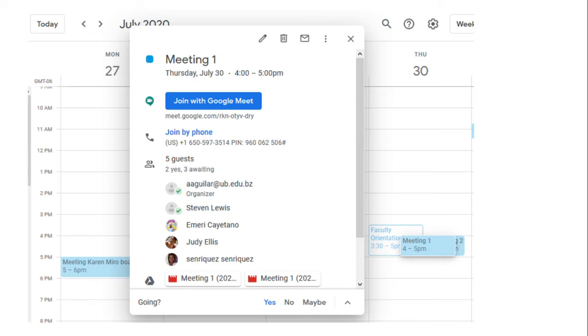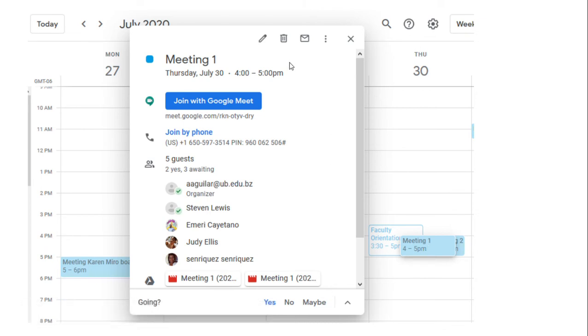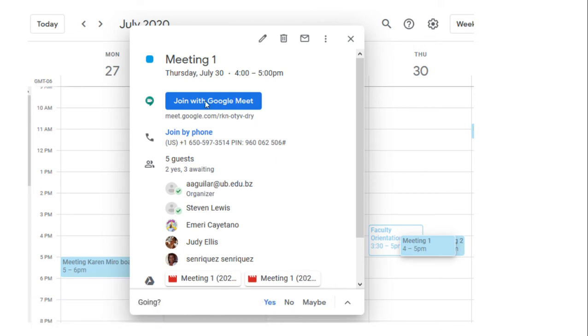When you open your calendar, you will see your events. Here I have selected this event. When you click on that, a new window pops up showing the event details. If you have accepted, it will say that you have accepted as it does show here. And then you can click on Join with Google Meet. When you click on this, it's going to open up another window that has the meeting.